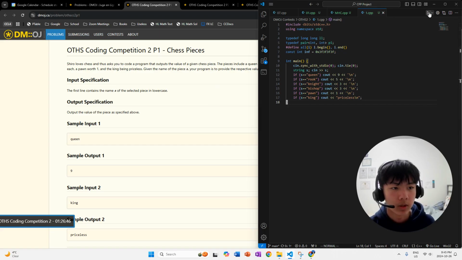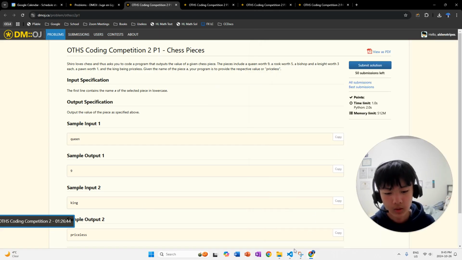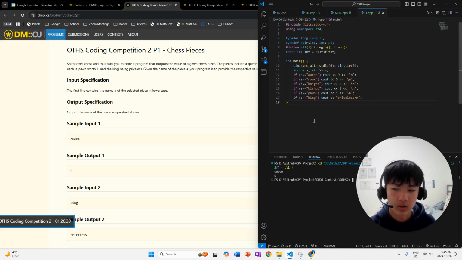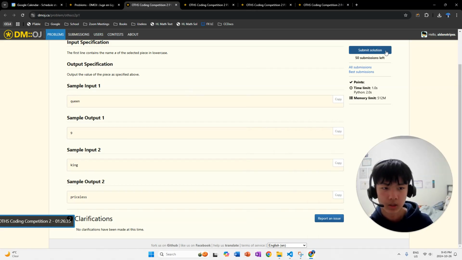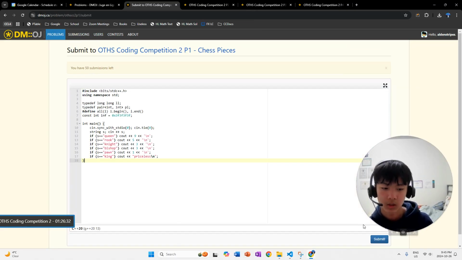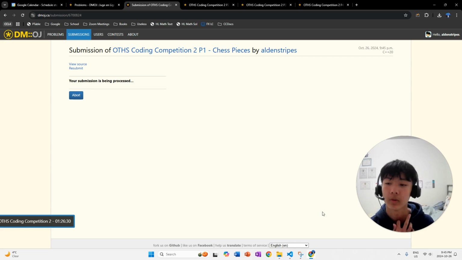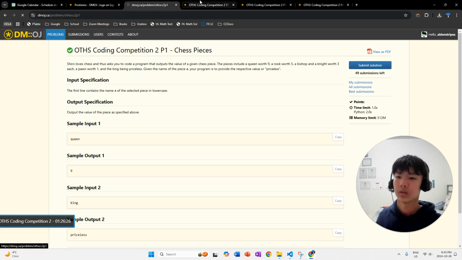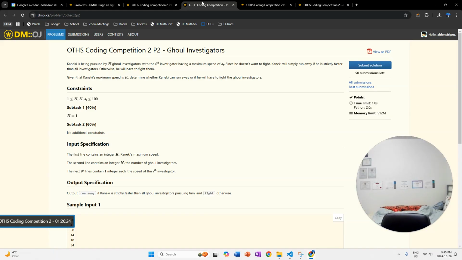Let's go ahead and run this. Now, during a real contest, I might just submit the program directly because it's so easy. There's really no need to test it because I know it's going to work. If it doesn't, well, I'm going to be able to fix it pretty quickly. So there you go. I got that correct. So let's move on to the second problem.